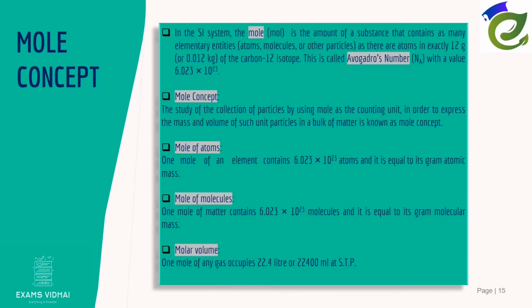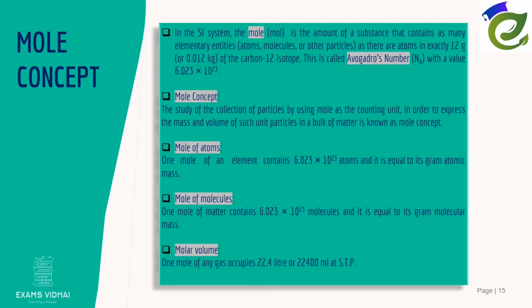Chemists measure atoms and molecules in moles, which denotes the number of particles. In the SI system, the mole is the amount of a substance that contains as many elementary entities as there are atoms in exactly 12 grams of the carbon-12 isotope. This is called Avogadro's number with a value of 6.023 × 10^23. The study of the collection of particles by using mole as the counting unit in order to express the mass and volume of such unit particles in a bulk of matter is known as mole concept.